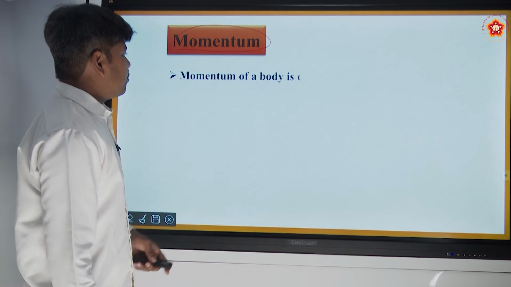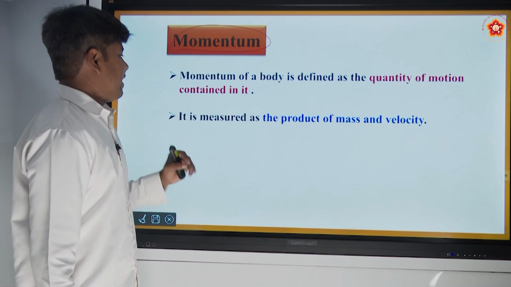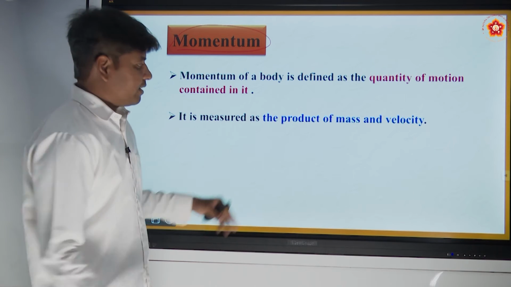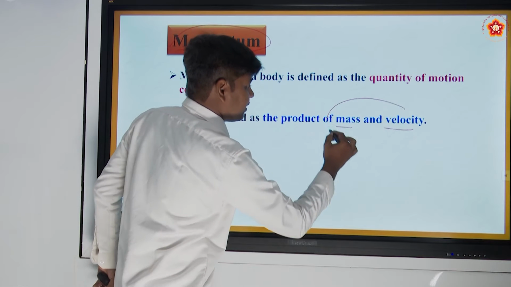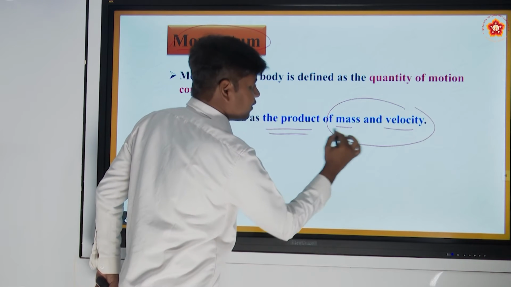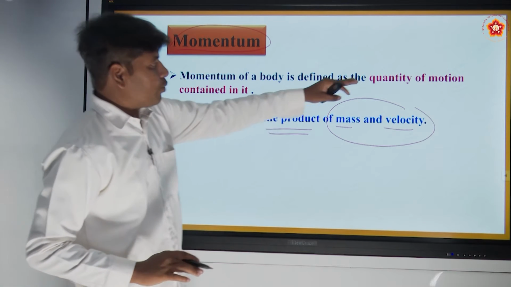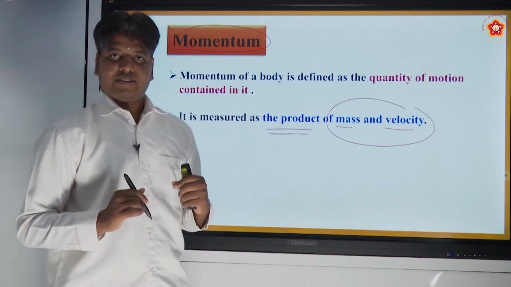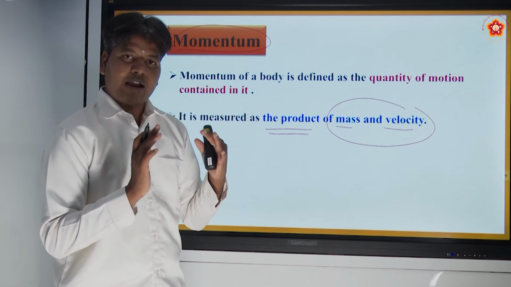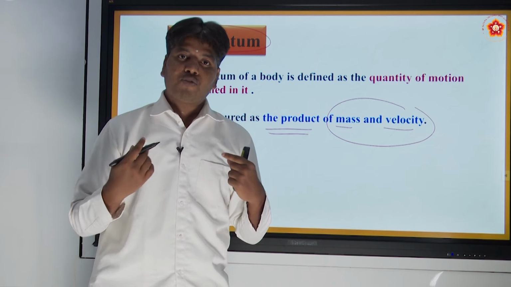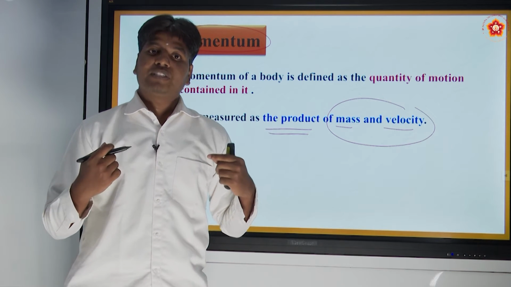Then what is momentum? Momentum of a body is defined as the quantity of motion contained in it, and it is measured as, we already know it depends on the mass and velocity. So both combine as the product of mass and velocity. Momentum is nothing but the quantity of motion contained in it. How fast it is moving? If you have to define a motion, you need to know how fast it is moving and how much stuff is there in that object which is moving.